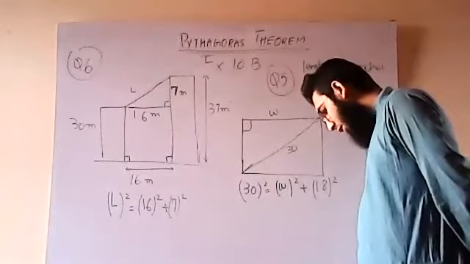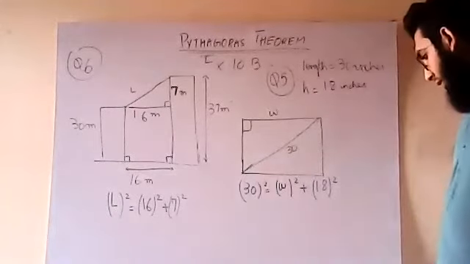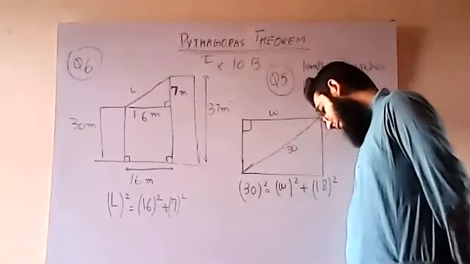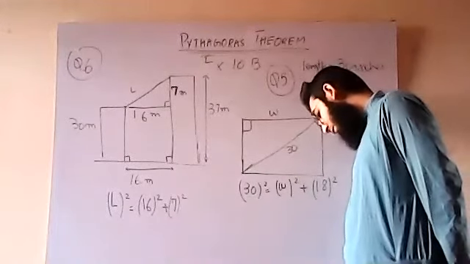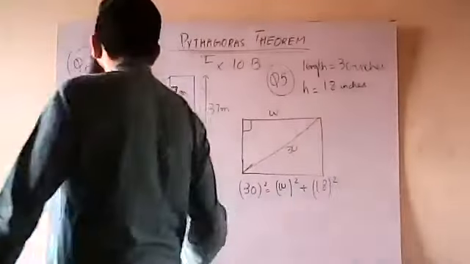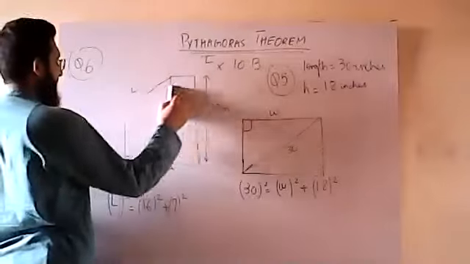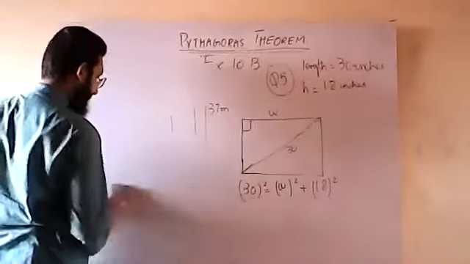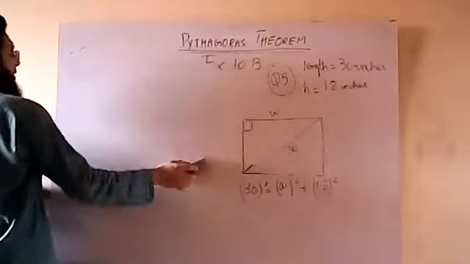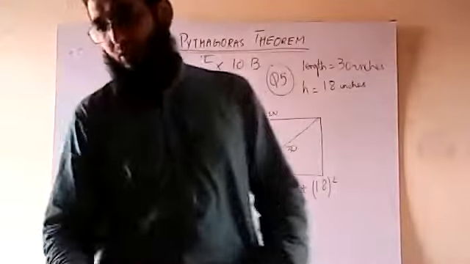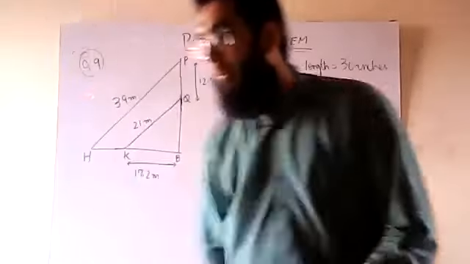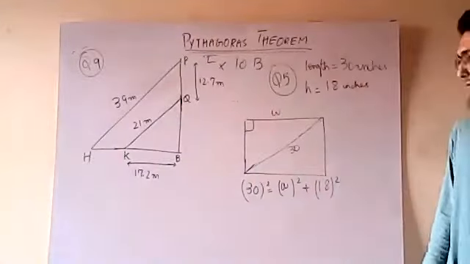Okay, let's have a look at question number 9. It's a little bit interesting. It is asking me the length of BQ and the height. Let me pause the video so that the time in making the diagram is not recorded.